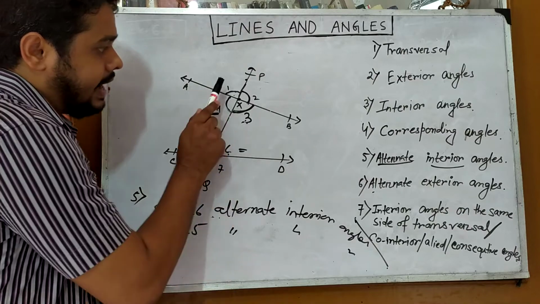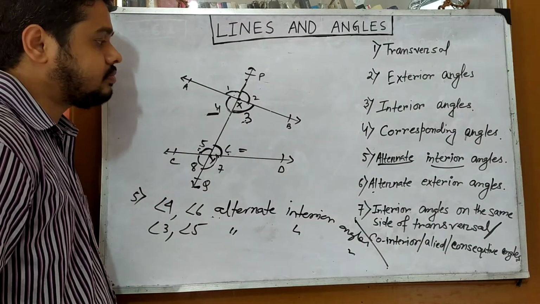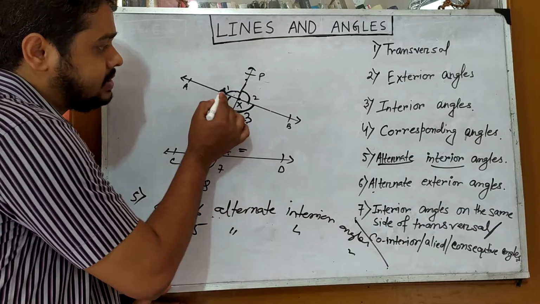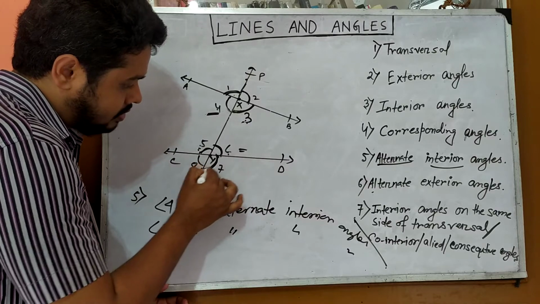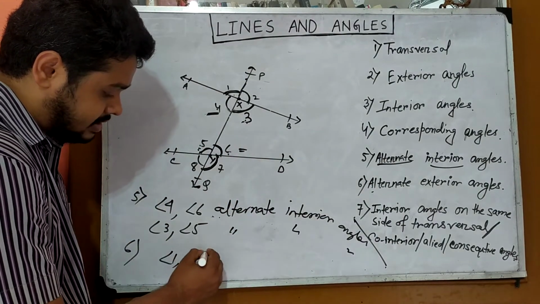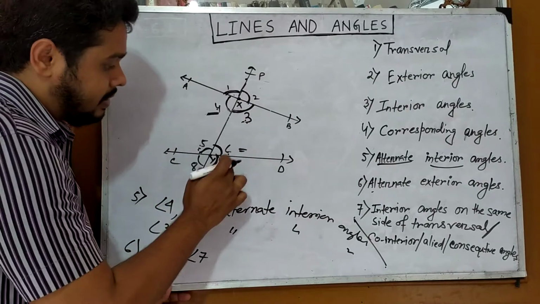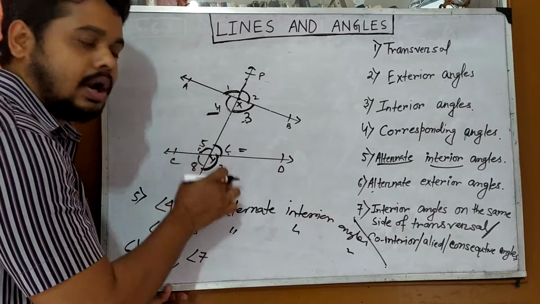Hence angles 1, 2, 7, 8 are exterior angles. So alternate means angle 1 with respect to angle 7, both are exterior angles as well as alternate angles.